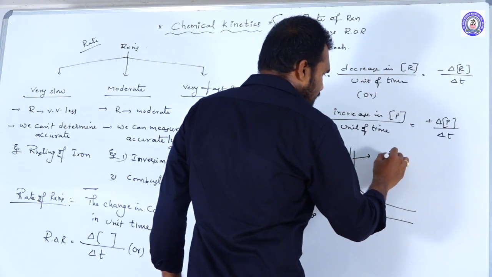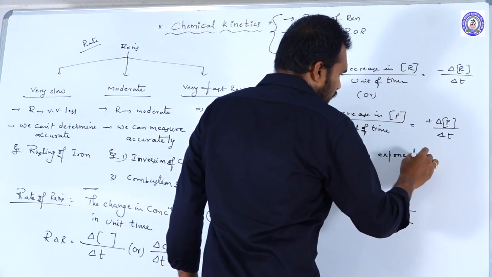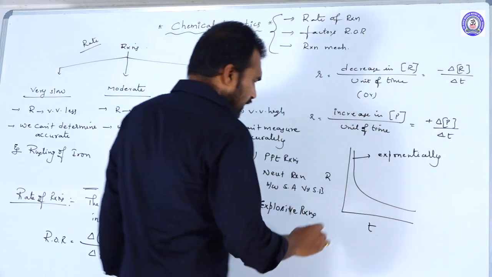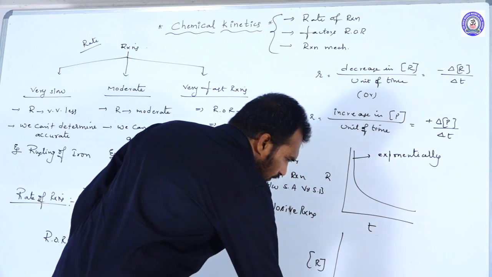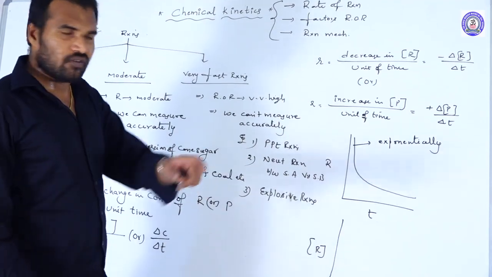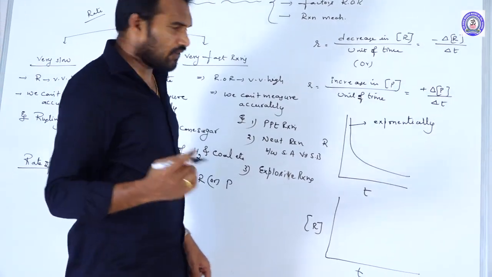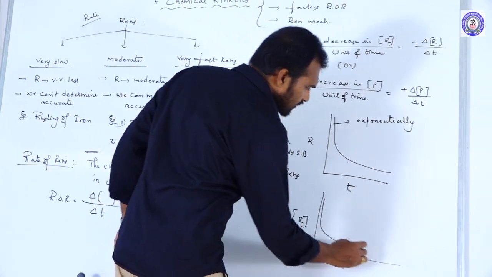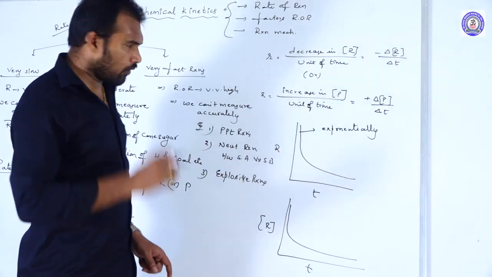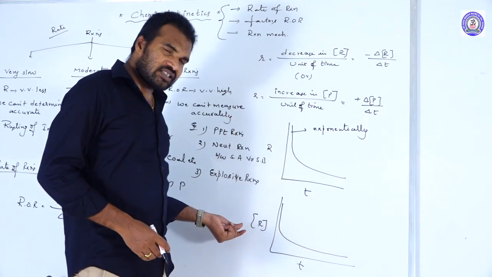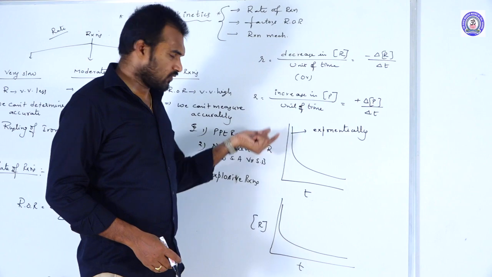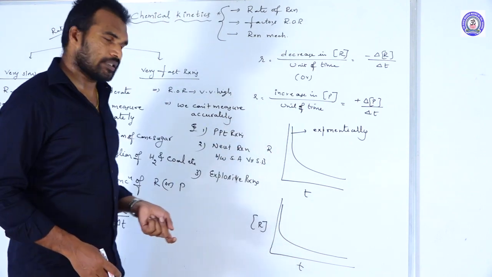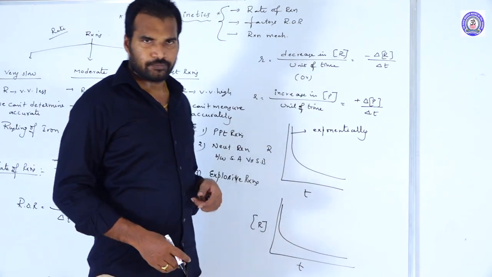Similarly, when you draw the graph between concentrations of reactants and time, the concentrations of reactants keep on decreasing, again the same like this. So one point you should be clear: both the concentrations of reactants and the rate of the reaction with respect to reactants decrease exponentially with increasing time.